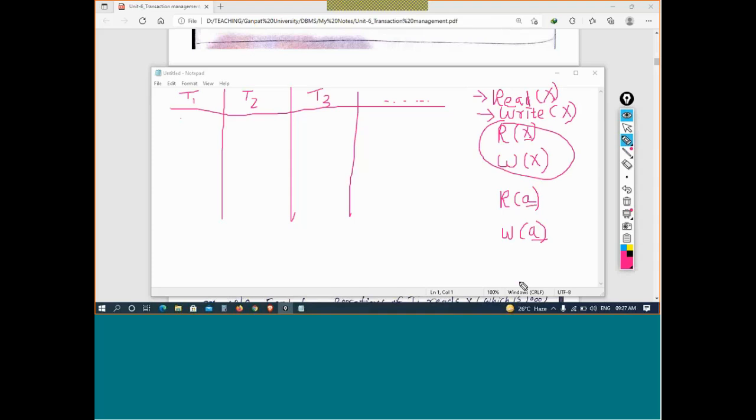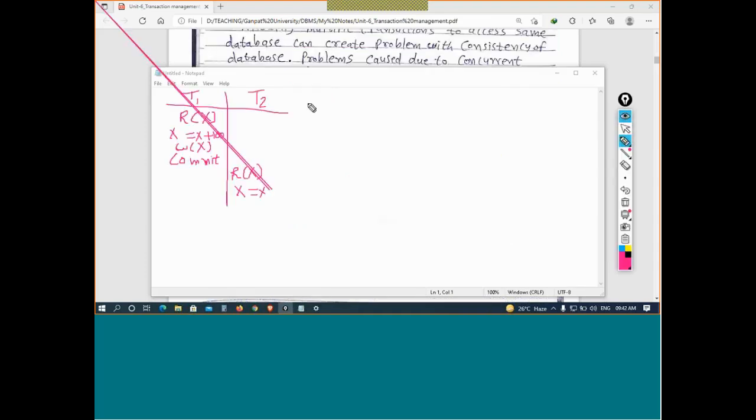Now let's say I have written read X, for example. Transaction 1. Right. So that is the convention to use them. That RX means read data item X. RA means read data item A. Now if I write the entire word, let's say read A, that is also the same thing. And if I write it in short form RA, that is also the same thing. Okay, I hope you understand.